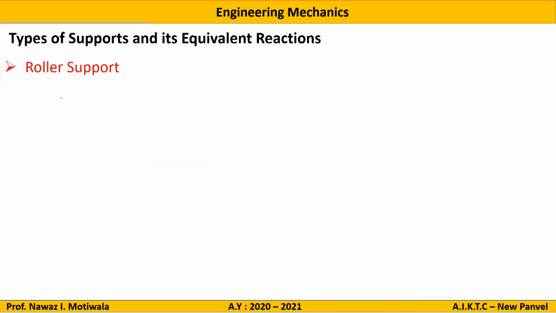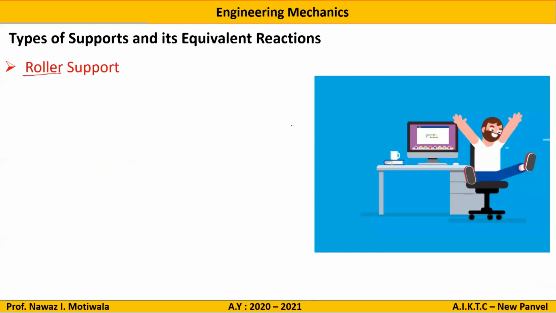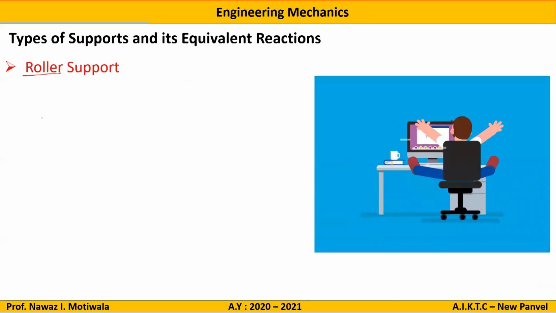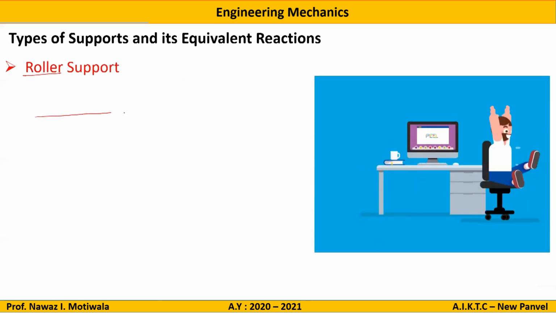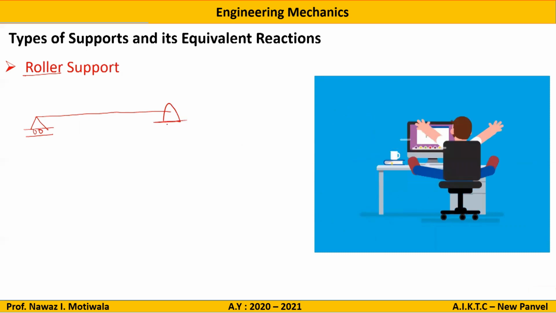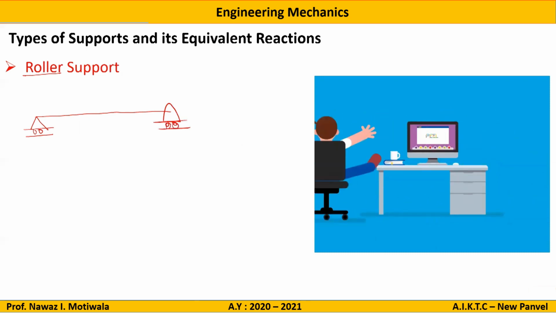Next support is a roller support. So roller support means like this. You can see the man on the chair can roll anywhere on the ground, but he cannot move in the vertical direction. Hence, if I draw a line diagram, rollers are shown like this, either like this or like this. So if you see a roller kind of structure in any of them, it will be a roller support.